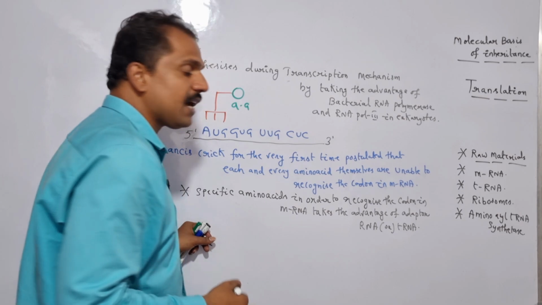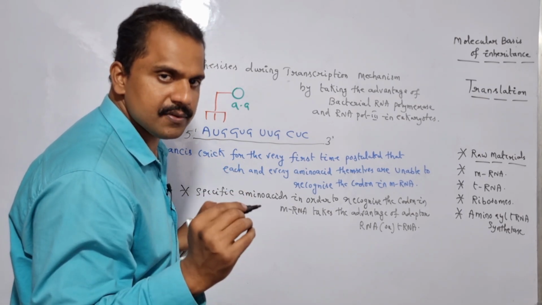And this specific hypothesis was termed as what? Adapter hypothesis. Is it clear?